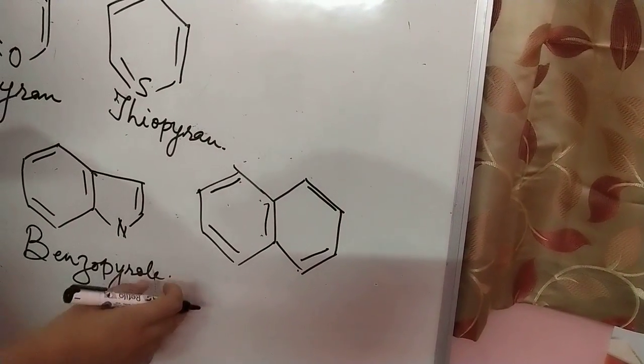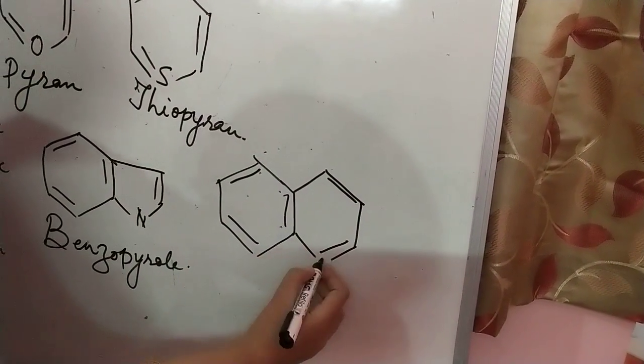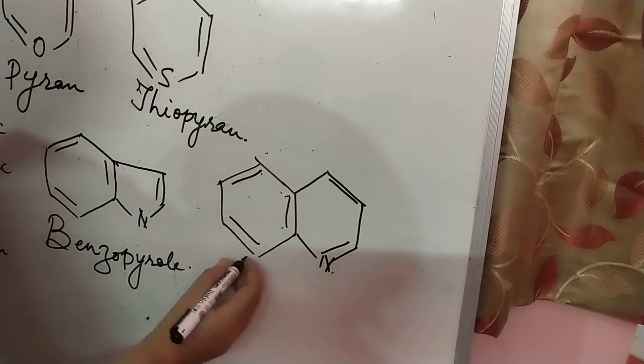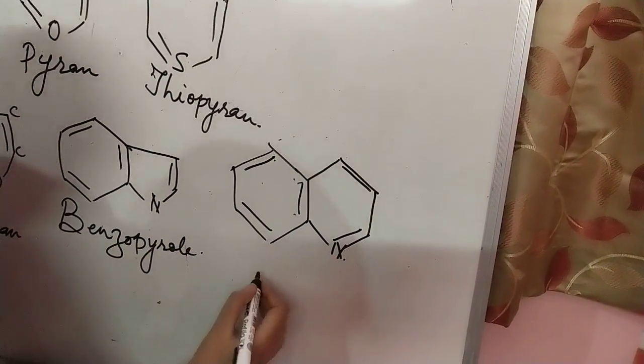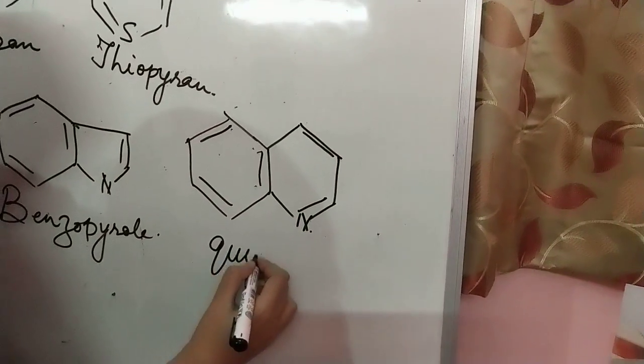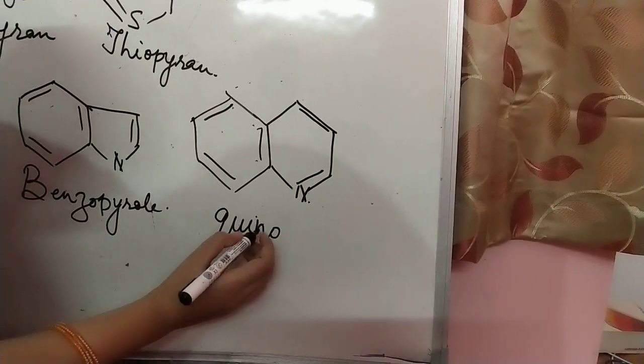If we add one nitrogen here, and this is benzene, then what will be the name of this? Quinoline.